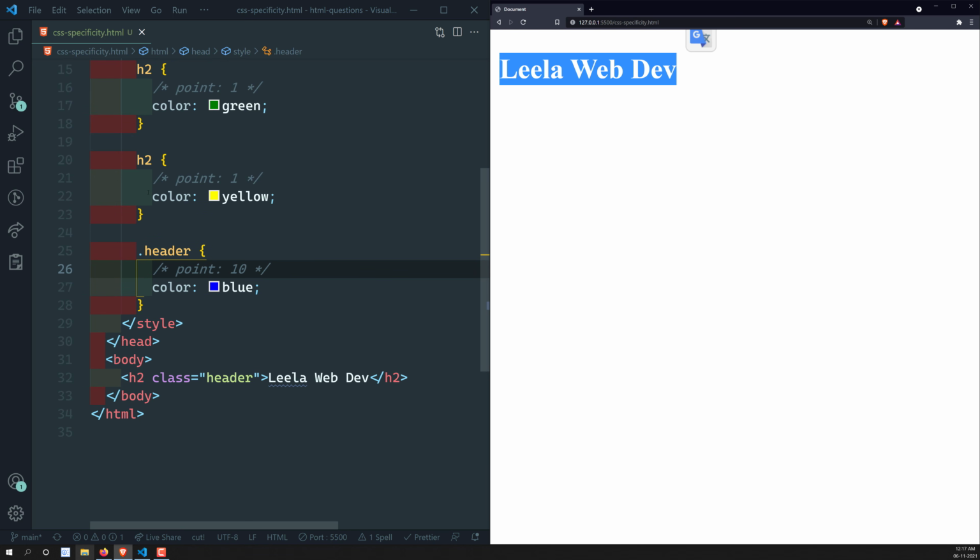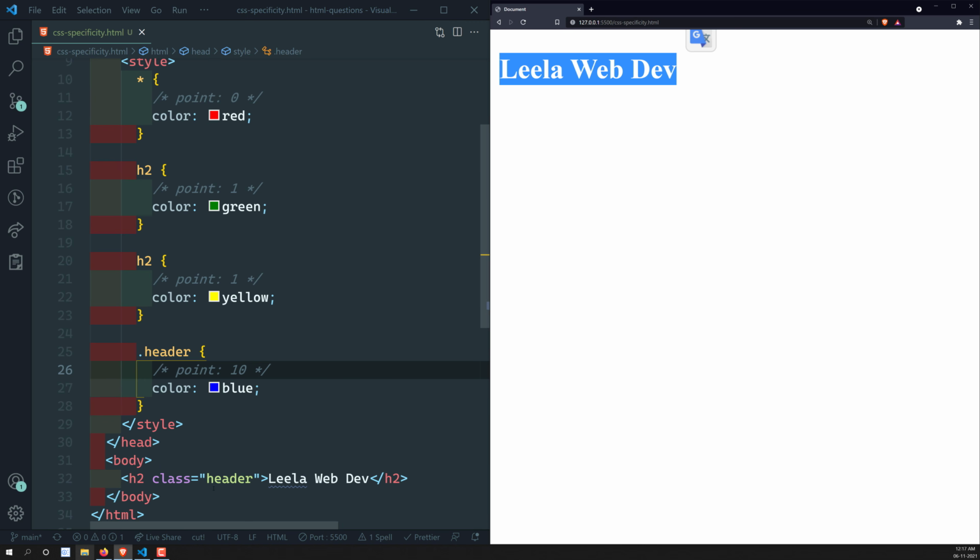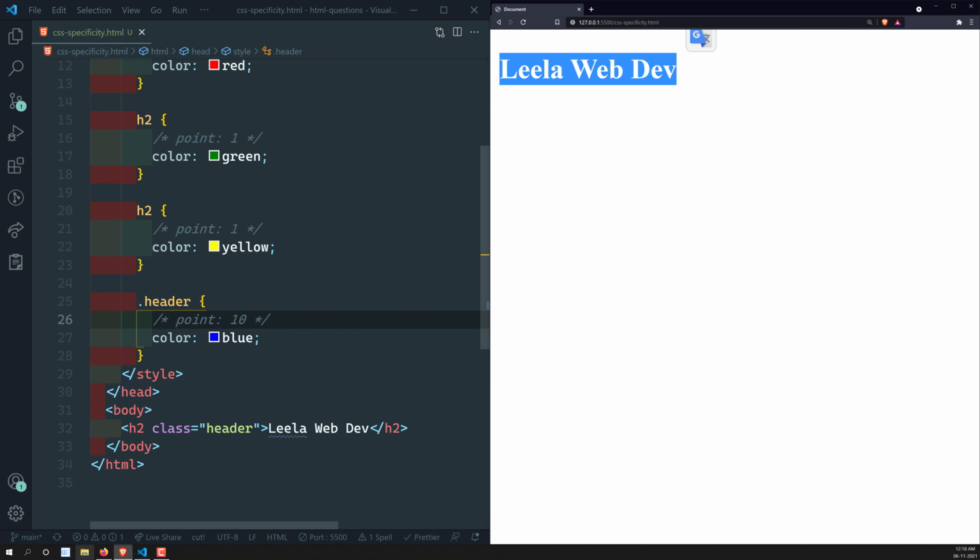So it is the H2, it is H2 star, and also it has a class of header. So which has more points out of these? The dot class has more points for this one, 10. So for that reason blue is applied. Okay, so after applying this class selector, this is the 10 points I have told you, right?